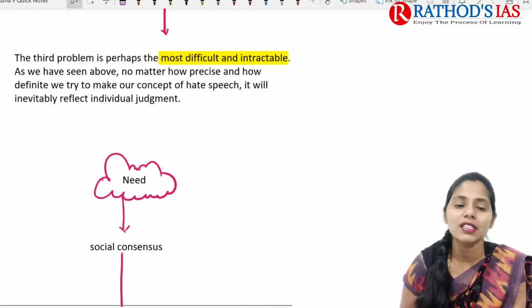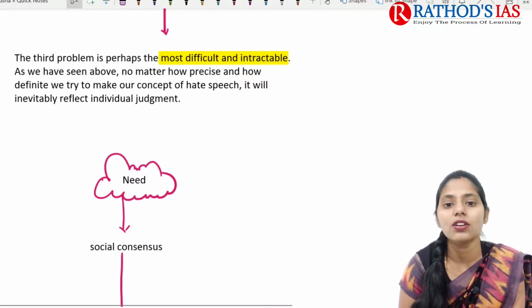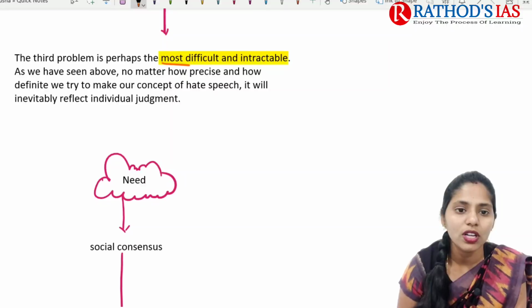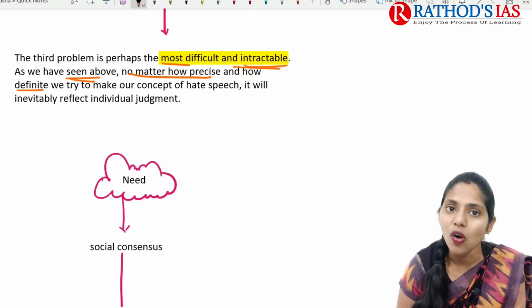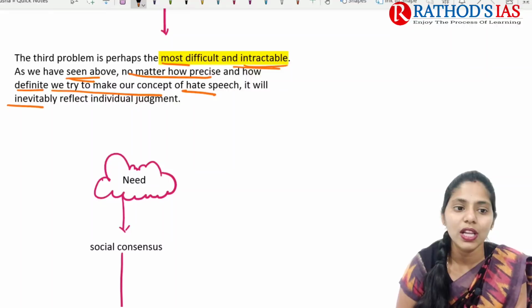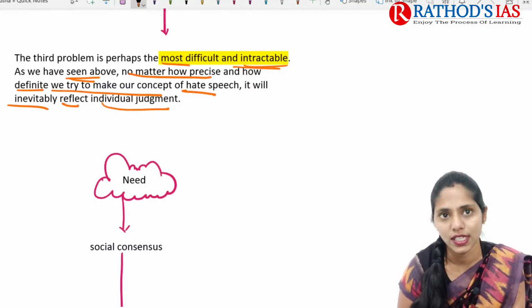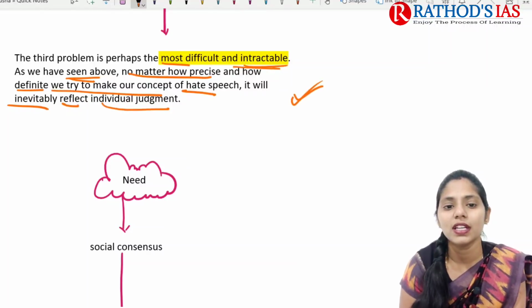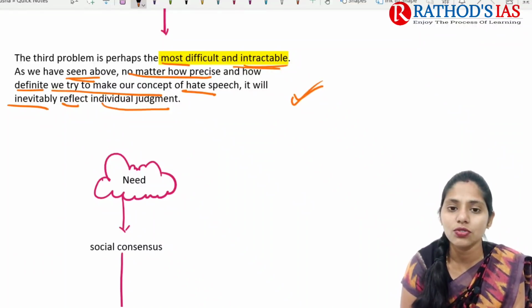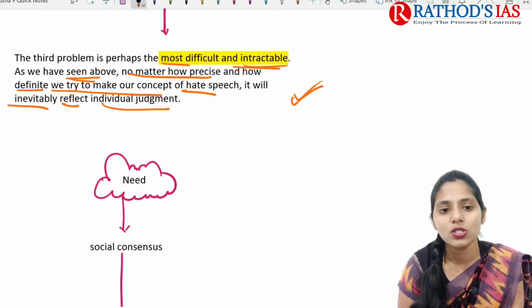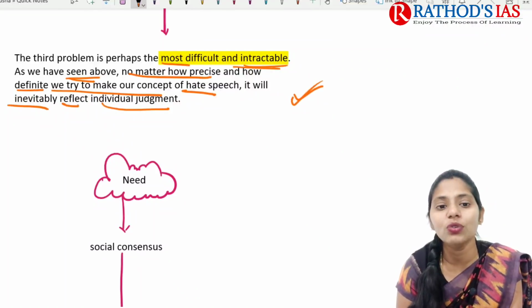And the third problem here is more difficult and intractable, as we have seen above that no matter how precise and how definite we try to make our concept of hate speech, it will inevitably reflect individual judgment. So the third problem here is that it is the most difficult and intractable, because no matter how precise and how definite we try to make our concept of hate speech, it will also reflect individual judgment.